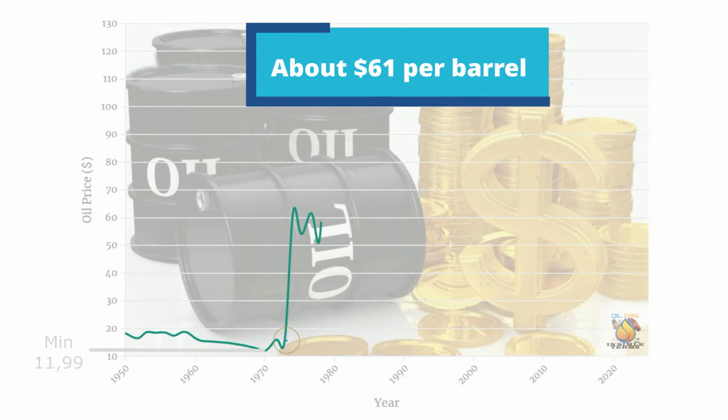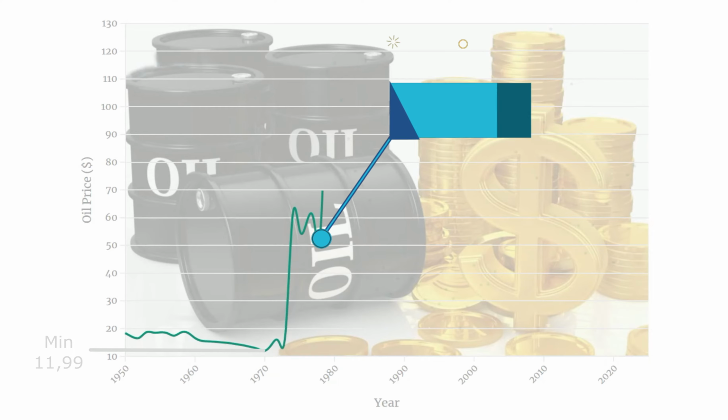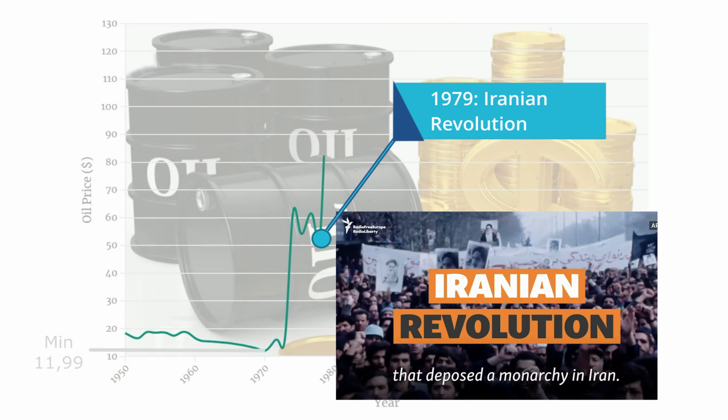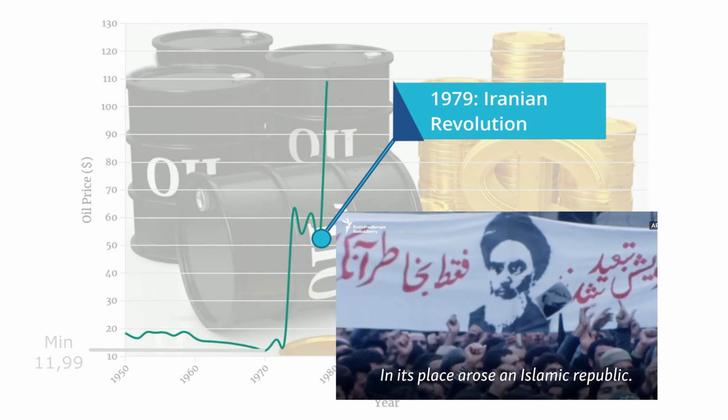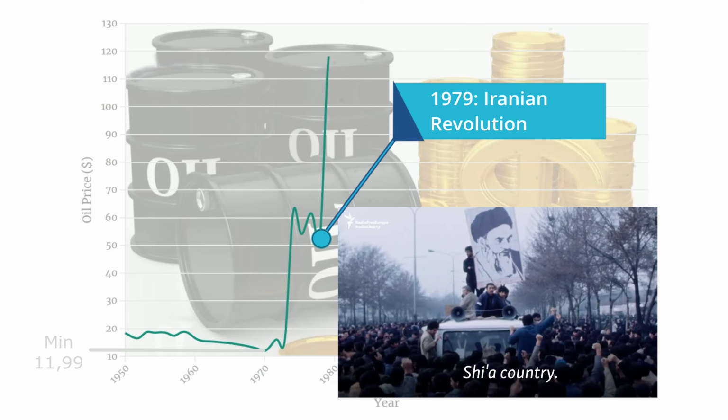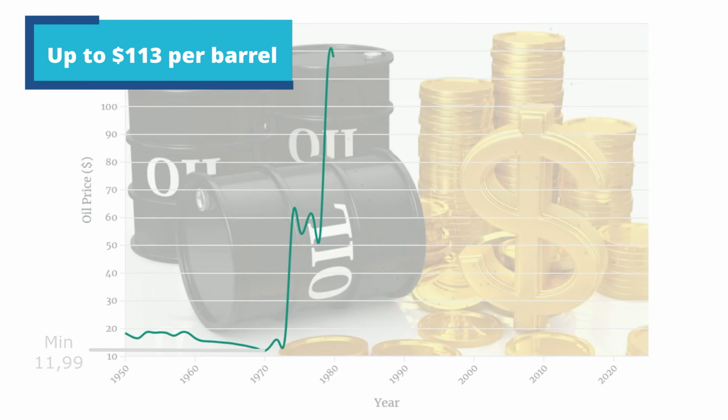In 1979, the Iranian Revolution occurred, and a sharp drop in Iranian oil production as a result of the political unrest sent crude oil prices even higher than during the Arab oil embargo. Oil jumped from about $56 per barrel to over $113.